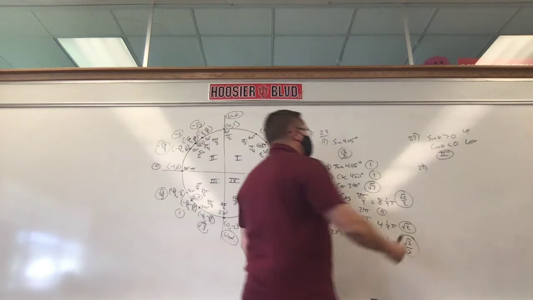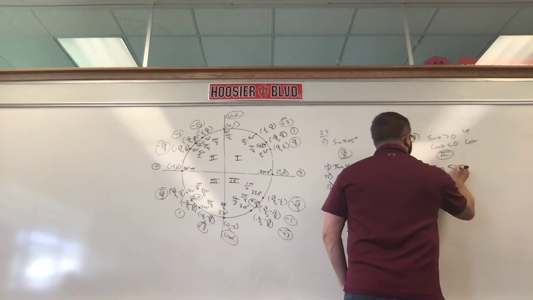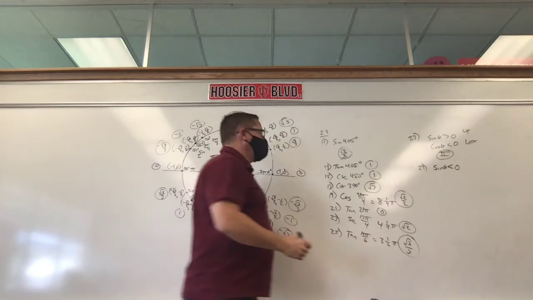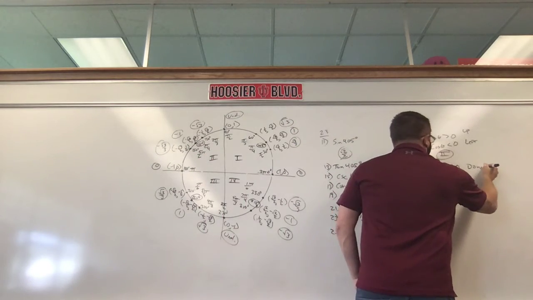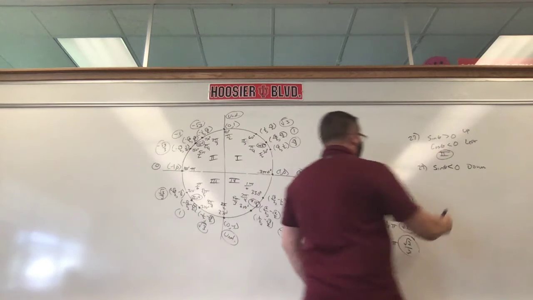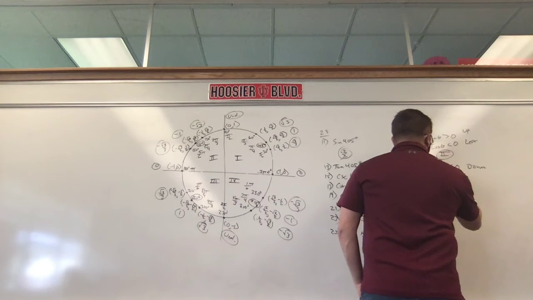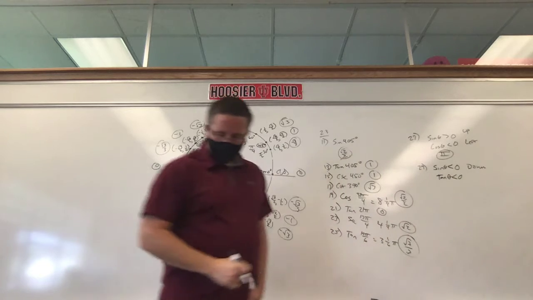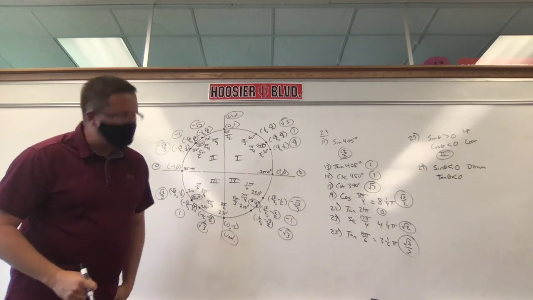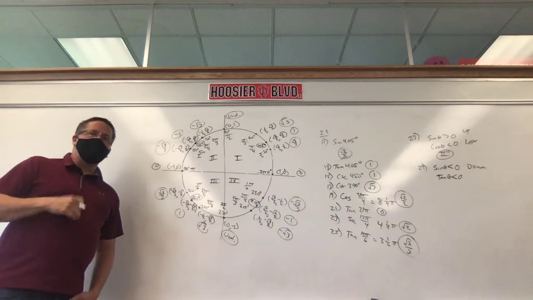Number 29. Sine is less than 0. So what's that? What word is that? Down. So it's either 3 or 4. And then it says tangent is less than 0. You can't really say up, down, left, right with tangent.